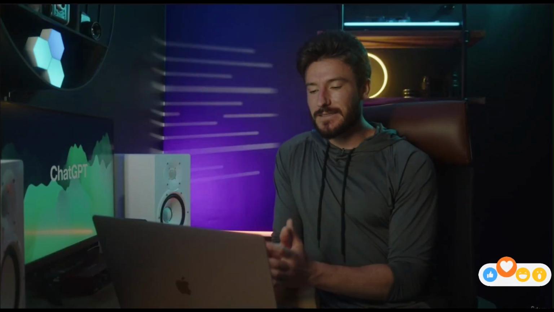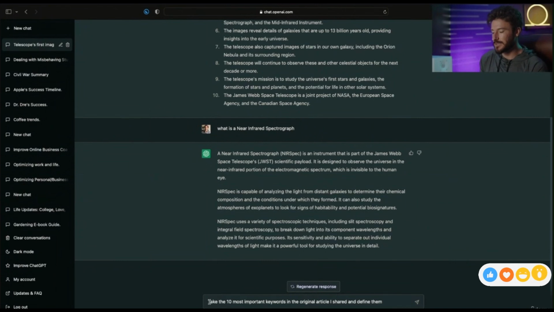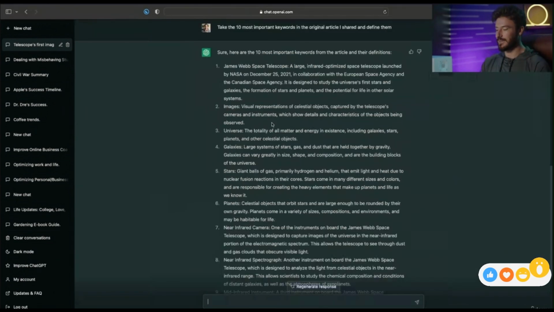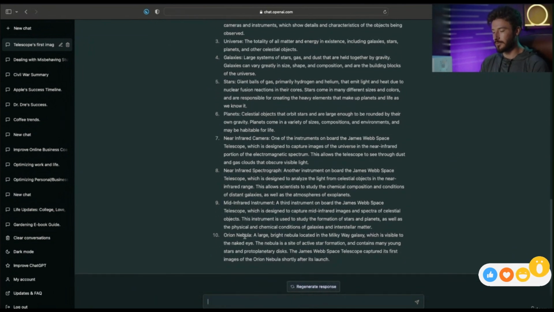And the next thing that we can do to take this one step further is to ask ChatGPT to take the 10 most important keywords in the original article that I shared and define them. Let's see what we get. Now we have a bullet point list of the top 10 most important keywords from our original article.